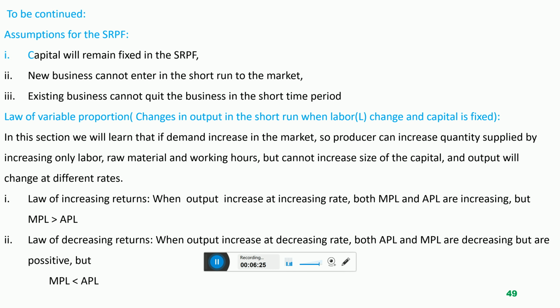So simply, in the short-run production function, if the producer wants to increase supply according to the increase in demand of the market, the producer cannot increase the size of the company, but the producer can increase supply by increasing labor, which is cheap, raw material, which is cheap, and working hours, which is cheap. So the producer can increase supply by changing labor, but cannot increase supply by changing capital.